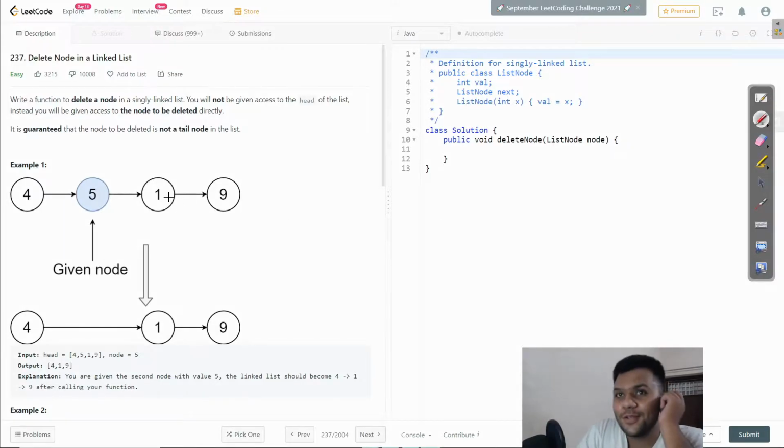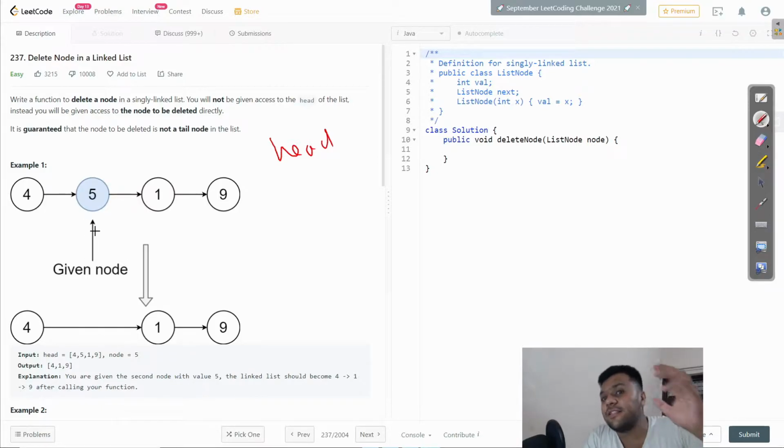So what is the question? Let's look at it. Write a function to delete a node in a singly linked list. You will not be given access to the head of the list. Instead, you will be given access to the node to be deleted directly. So they did not give access to the head, so we don't know where the head is. We only have direct access to the given node. Let's say we have to remove this node, so they give direct access to this node.